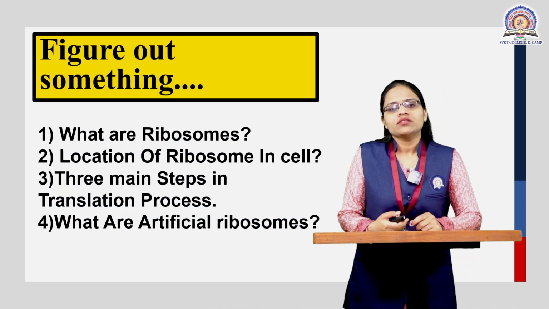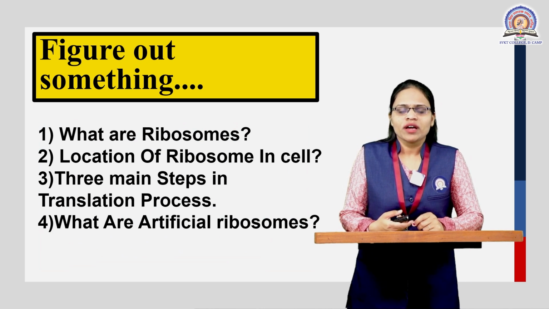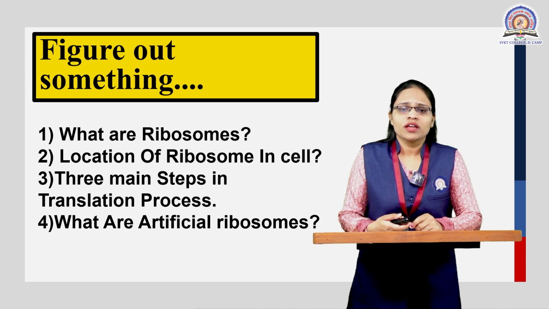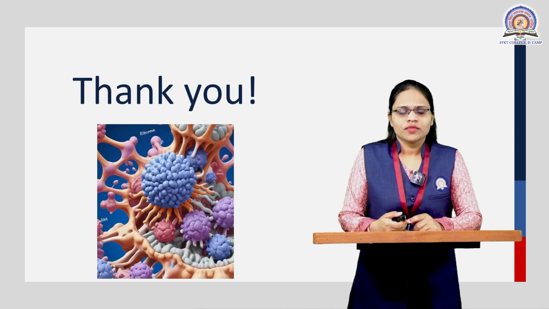Let's figure out something. You have 4 questions. The first one is, what are ribosomes? Then, the location of the ribosome in the cell. Third one is the 3 main steps in the translation process, that is, protein synthesis. And you have to find out what artificial chromosomes are. Okay, thank you.